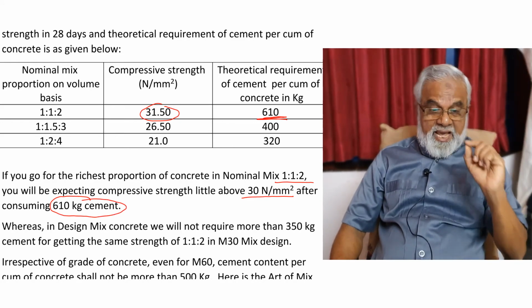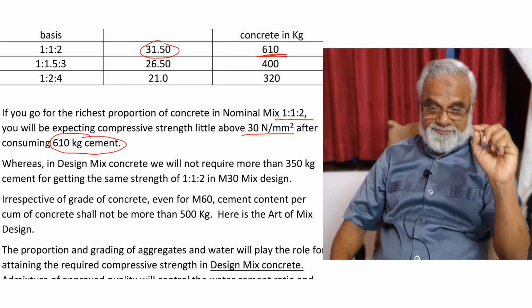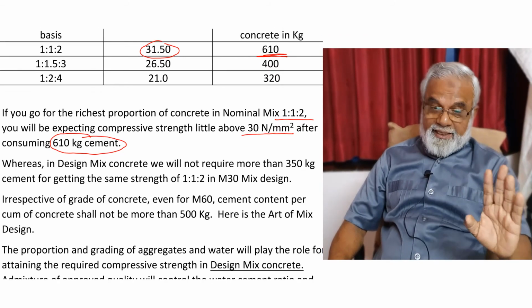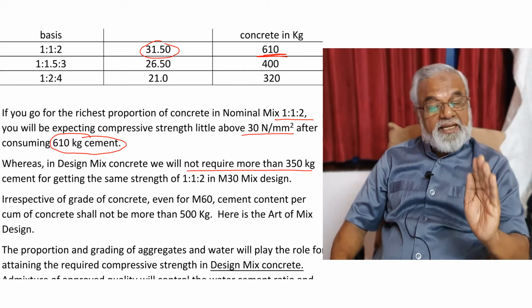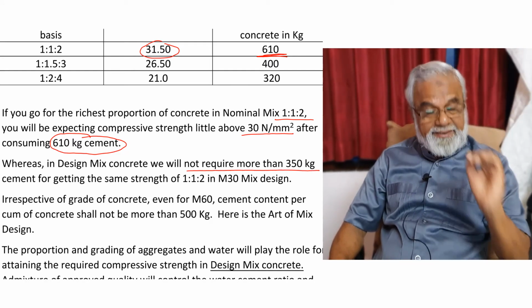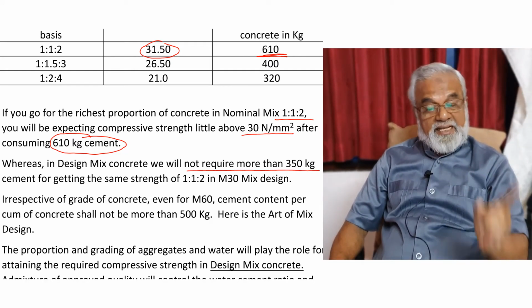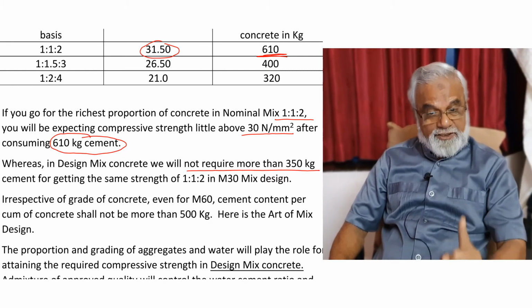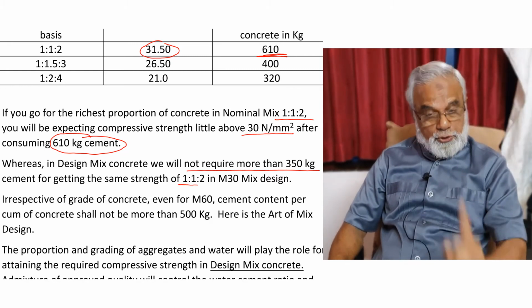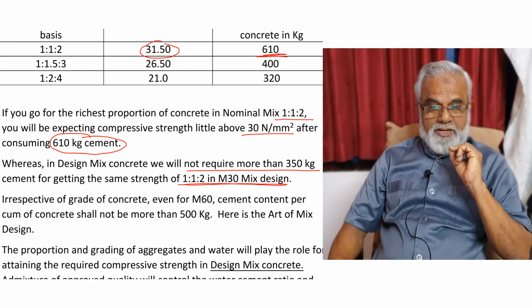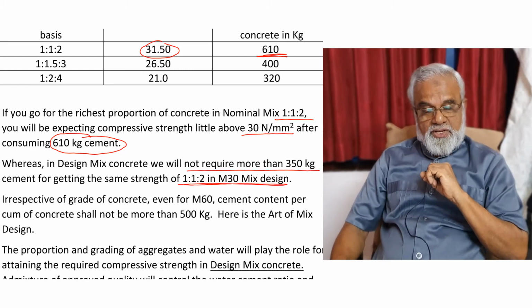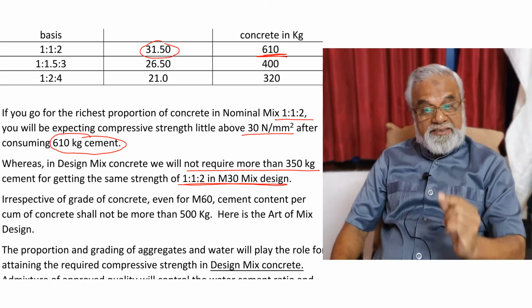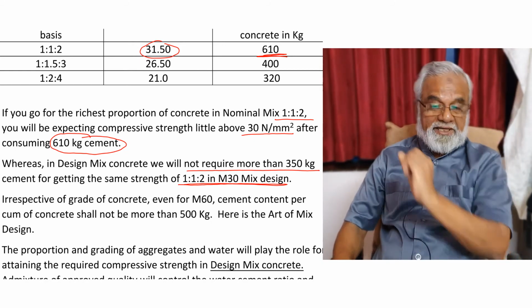Whereas in design mixed concrete, we will not require more than 350 kg cement for getting the same strength as that of 1:1:2 of nominal mix in the case of mixed design M30.